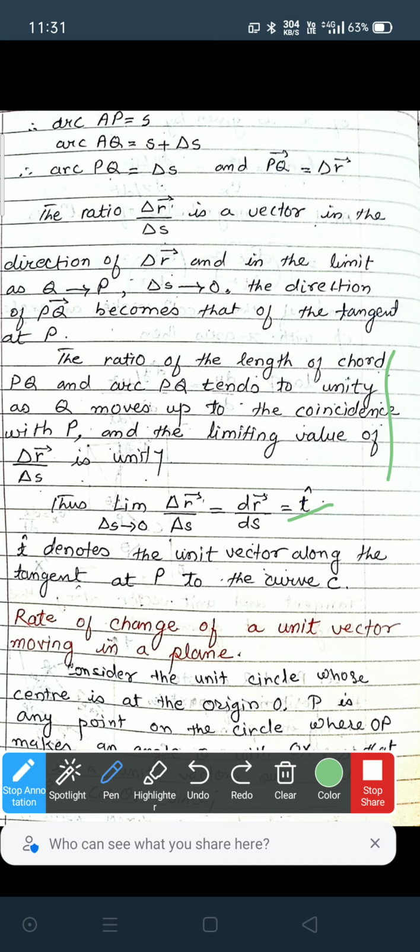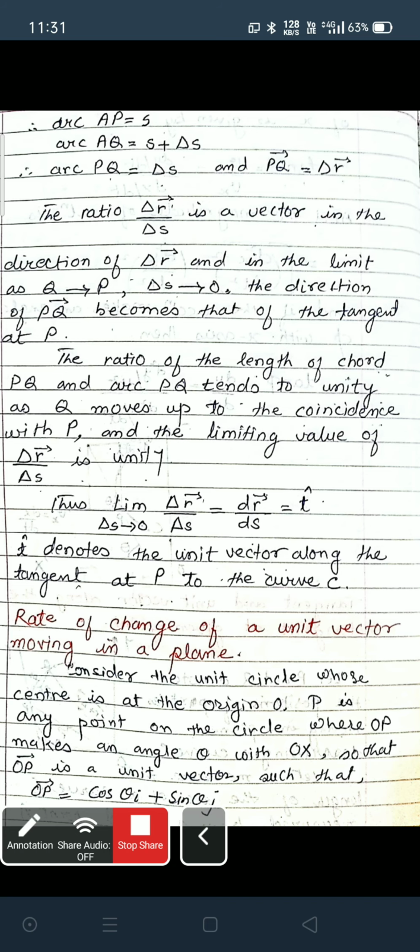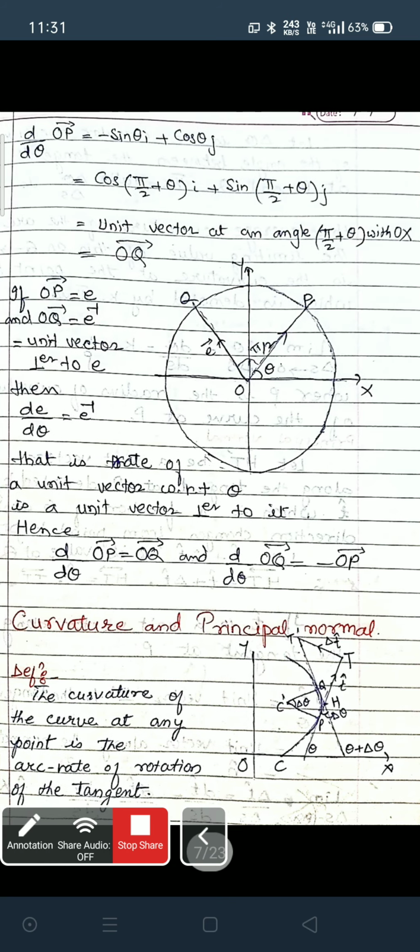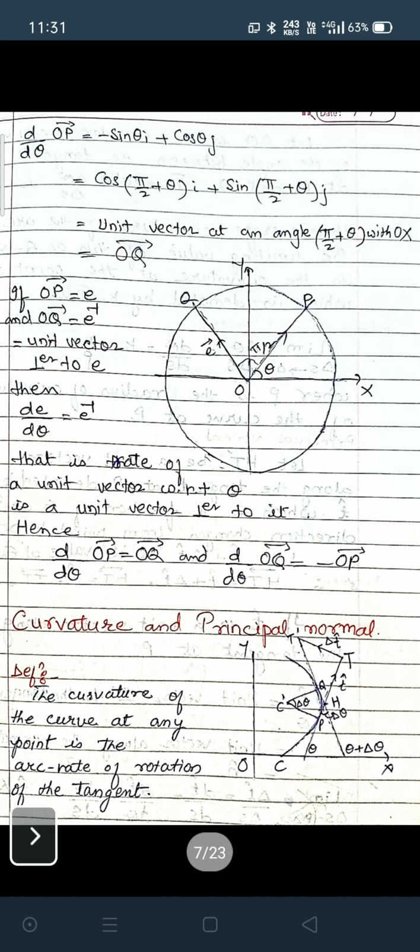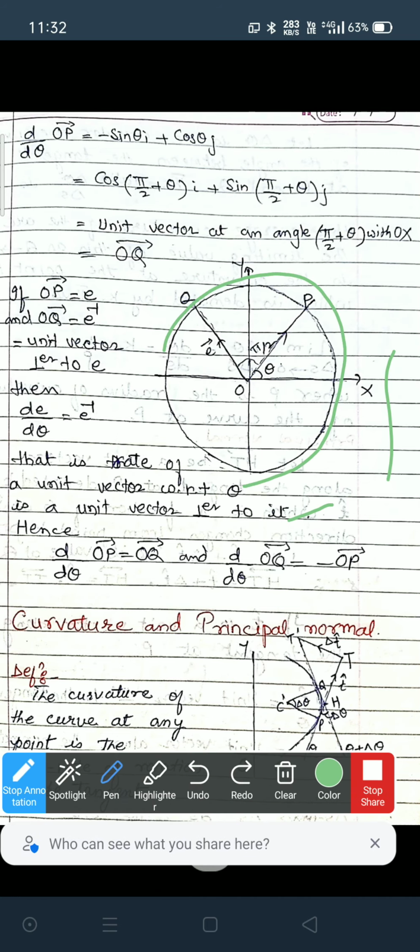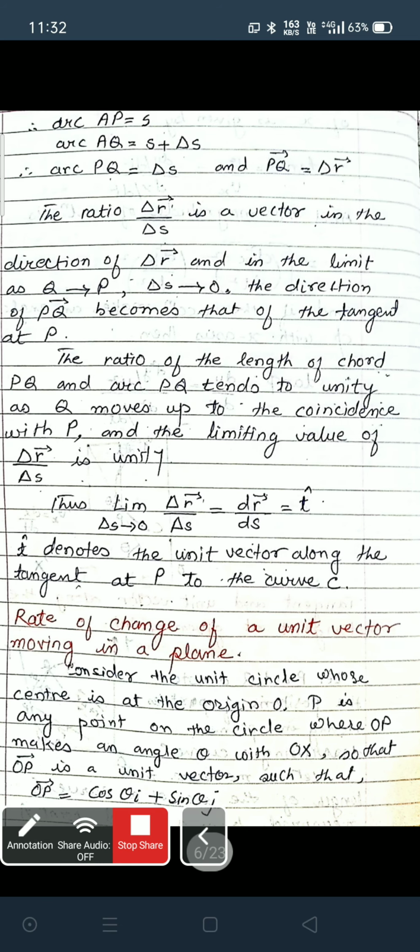Next, rate of change of a unit vector moving in a plane. Consider the unit circle. This is the unit circle, which means its radius is equal to 1, whose center is at the origin O.